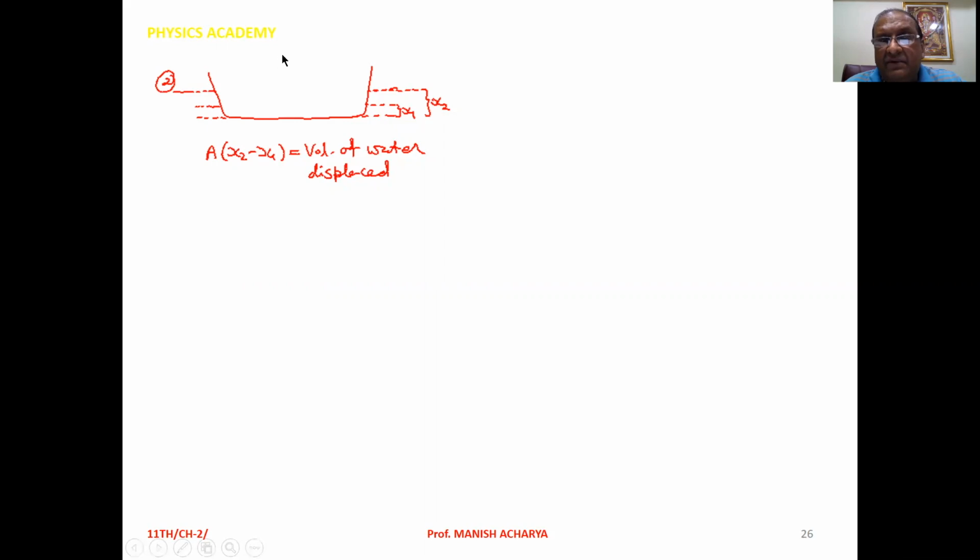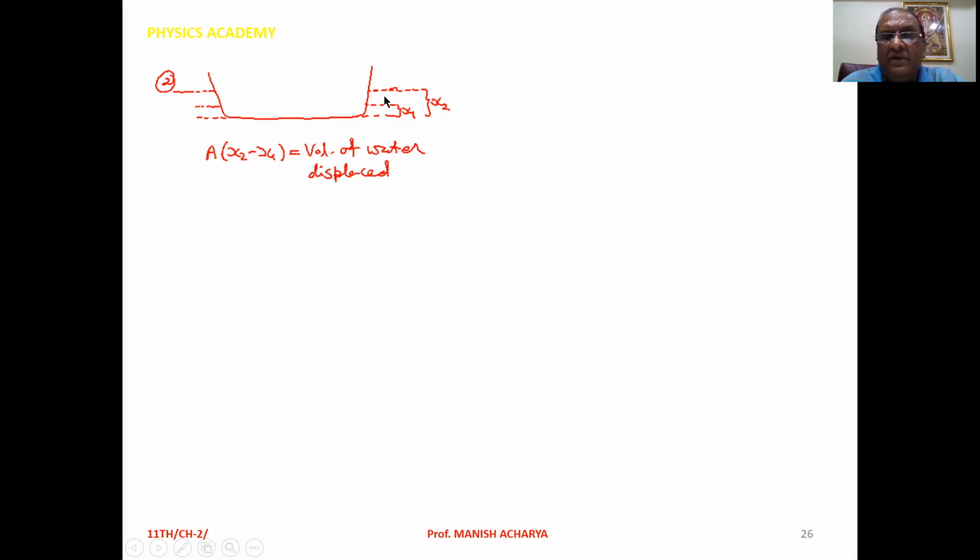Now the boat will sink further in the water. Suppose now the boat sinks in the water up to x2 meter height. It implies that due to the elephant, the sinking of the boat is x2 minus x1. This is the additional sink.